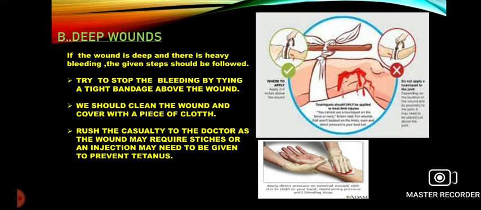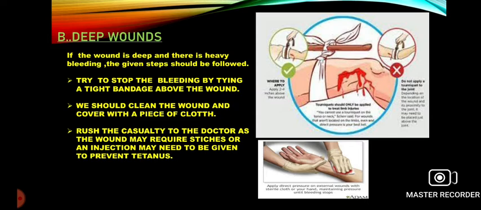And then before going to the doctor, we should clean the wound and cover it with a piece of cloth, with the same meaning, that the germ particles should be removed. And then very fast we have to rush the casualty to the doctor, as the wound may require stitches, because we never know.